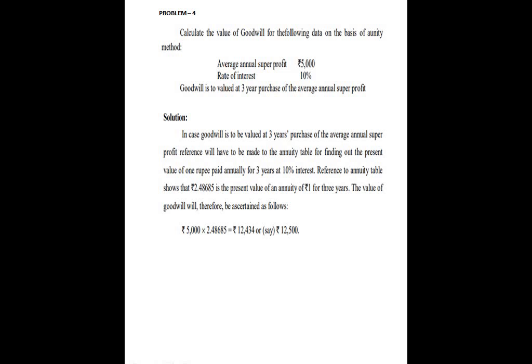In case goodwill is to be valued at 3 years purchase of the average annual super profit, reference will have to be made to the annuity table for finding out the present value of 1 rupee paid annually for 3 years at 10% interest. Reference to the annuity table shows that 2.48685 rupees is the present value of an annuity of 1 for 3 years. The value of goodwill can therefore be ascertained as follows: 5,000 into 2.48685, it comes around 12,435 or 12,500.